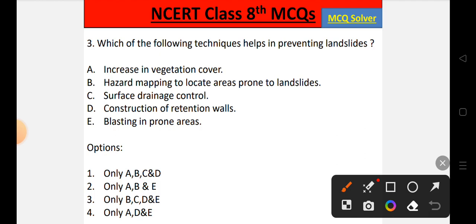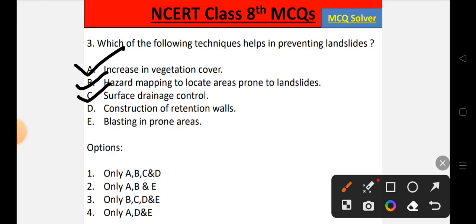When it comes to preventing landslides, of course we all know that increasing the vegetation cover will help, because the trees and the plants will hold the soil. Also mapping the hazardous zone helps, so statement B is also correct. Surface drainage control also helps because that's how we stop the soil erosion, so statement C is also correct.